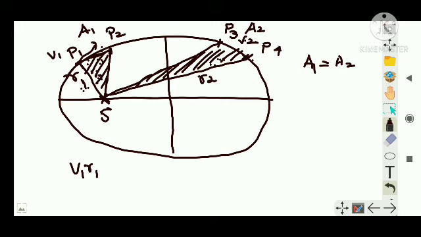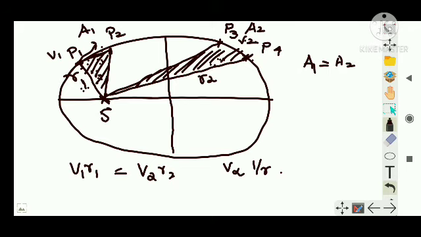Area is half into base into height. Half is constant, here also constant, so I can write v1 r1 is equal to v2 r2. Half I'm not including, guys, both are half. Here r1 is the radius and v1 is the velocity, so I can write this is the base v1 and this is the radius r1. Take it as a vector concept, guys. So I can write here v is inversely proportional to the radius vector.